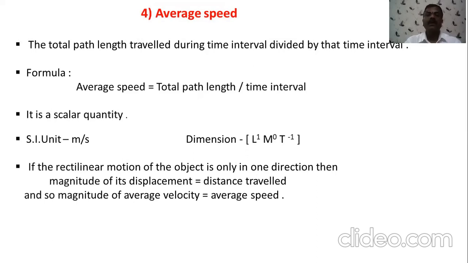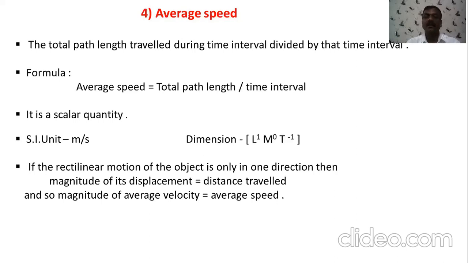Now we know the average speed is calculated by using the formula: total distance traveled per unit time. The total distance can also be called the total path length traveled during the time interval, divided by the time interval. So, total distance divided by time, that is the formula for average speed. As we know, the formula for speed is distance upon time. The same formula you can observe here for the average speed.